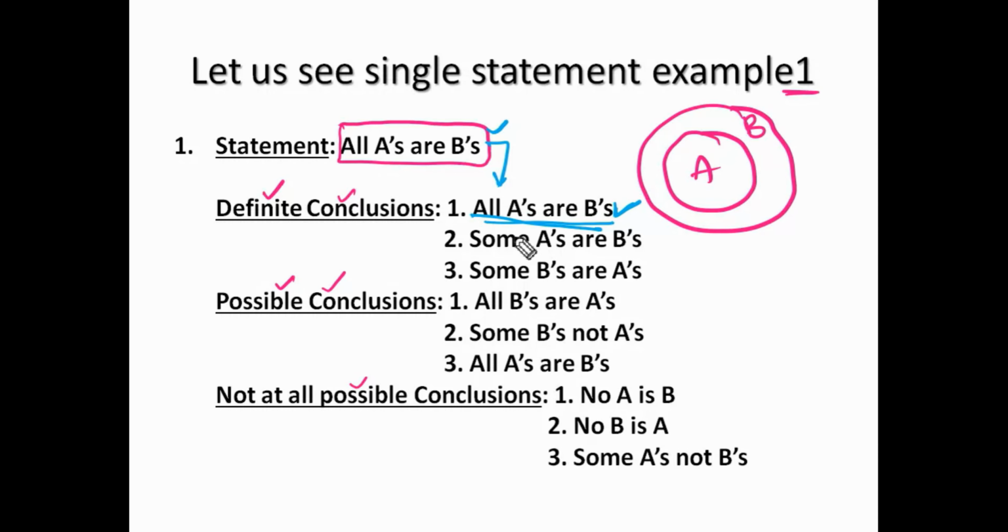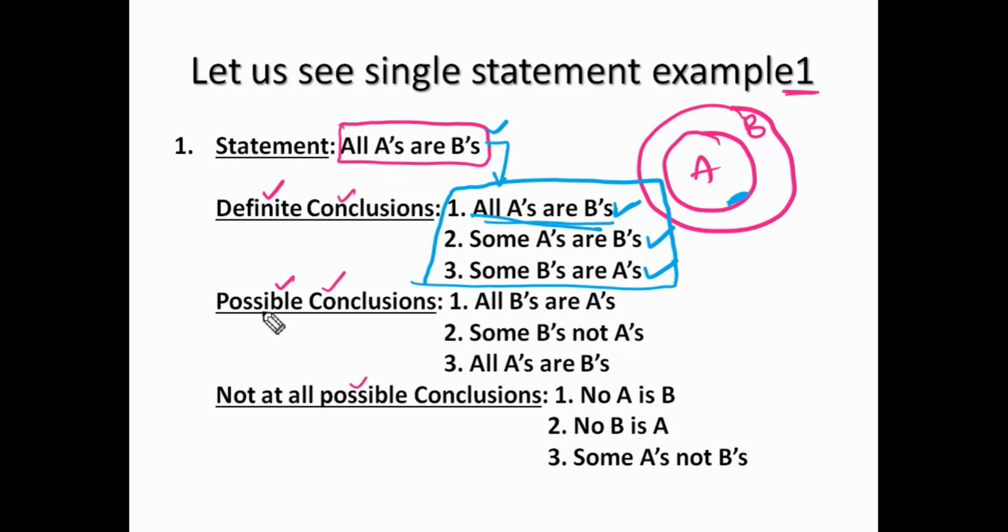Next, some A's are B's. If we take some part of A, is it belonging to B? Yes, and it definitely follows in 100% of cases. And some B's are A's. If we consider the same part, if it belongs to B, automatically it is also present in A. So it also definitely follows. A definite conclusion means it is satisfied 100%. There is no failure case for this one.